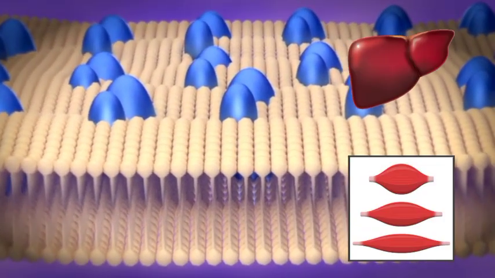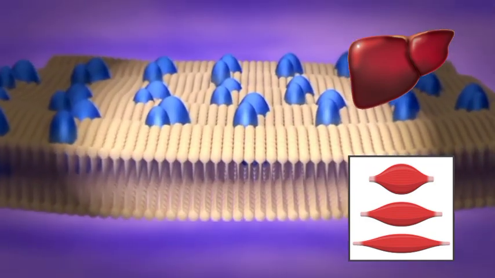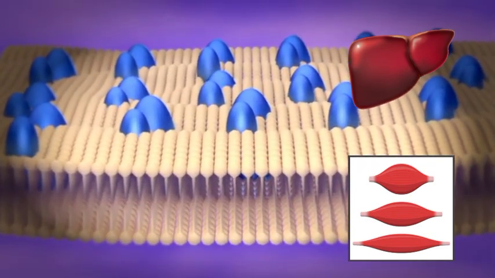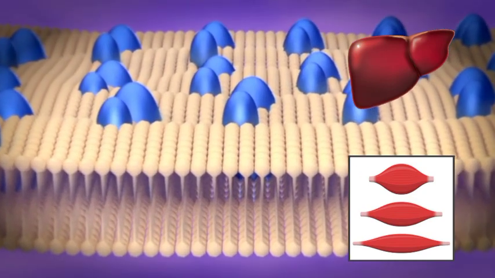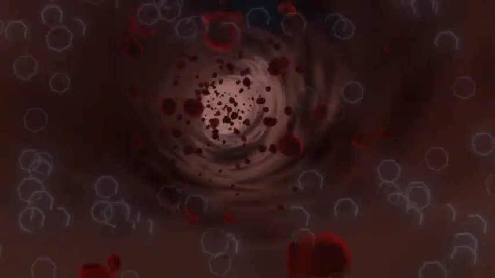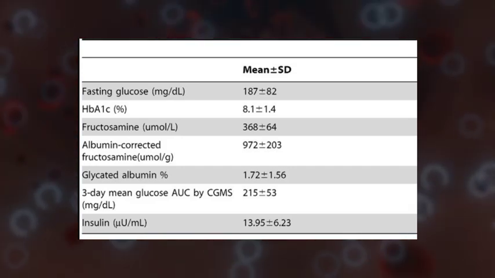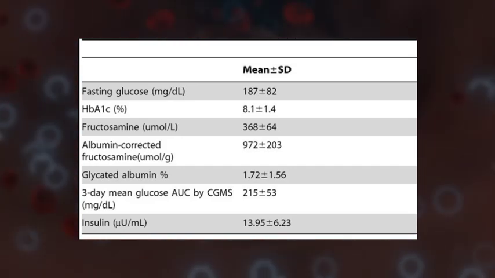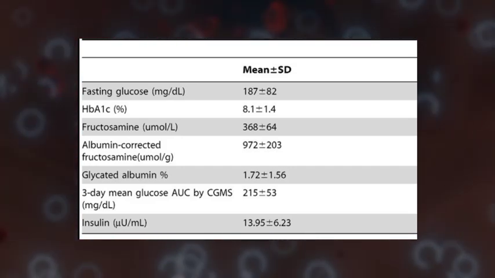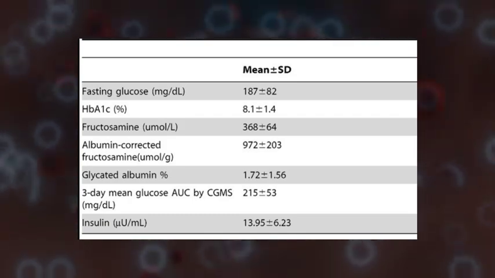Liver and muscle cells will begin to release stored glucose when insulin levels are low in order to provide the body energy. Without adequate levels of insulin, more and more glucose is released into the bloodstream, and the effects of hyperglycemia are heightened. Markers of glycemic control are usually measured during periods of fasting when your blood sugar should be low. Test results that demonstrate consistently high glucose levels are the defining characteristic of prediabetes and diabetes.